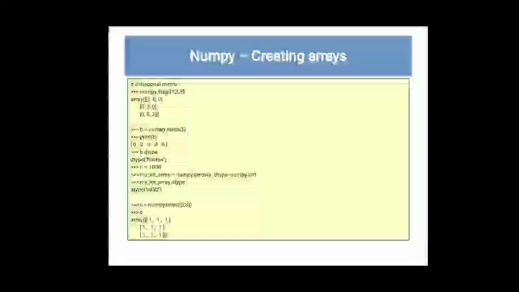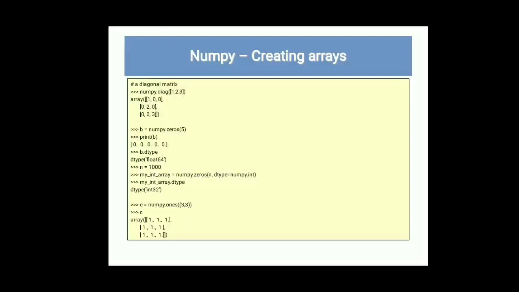Next one, creating arrays. You can see simply numpy dot diag, a diagonal matrix 1 2 3. All of you know about the matrix and its diagonal. By using the diagonal function you can provide values diagonally, 1 2 3. When you print this, you will see 1, 2 and 3 placed on the diagonal. Next one, numpy dot zeros 5. It means you want to create an array with value 0, and the total number of elements is 5. So it will create a numpy array with 0 as the value in 5 positions.